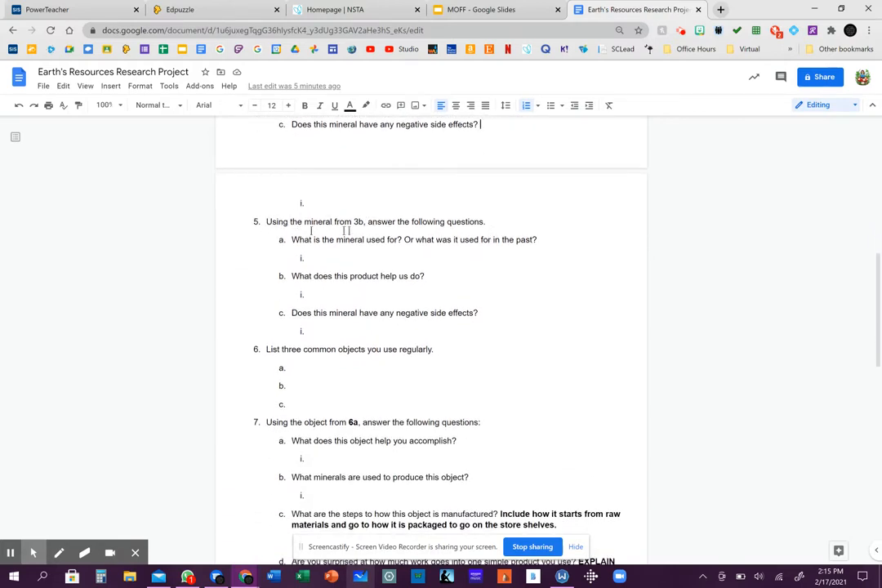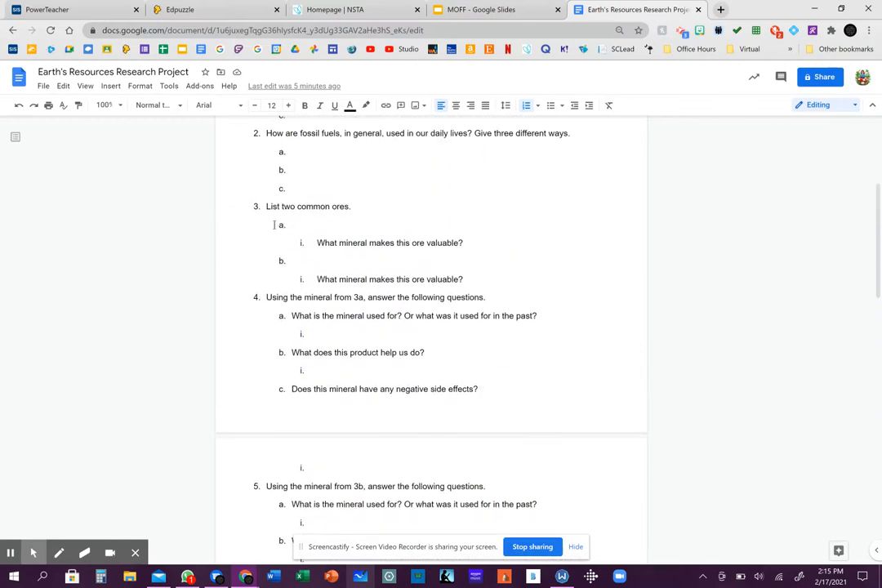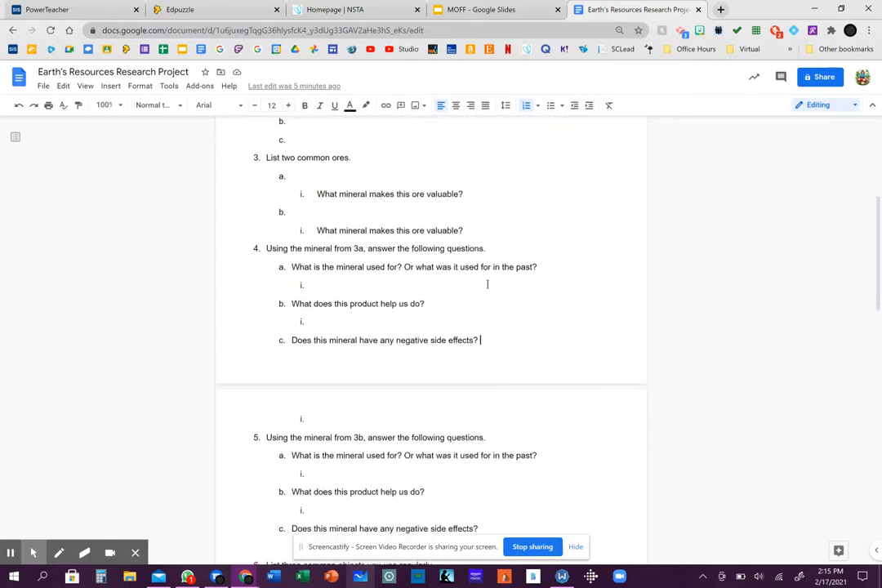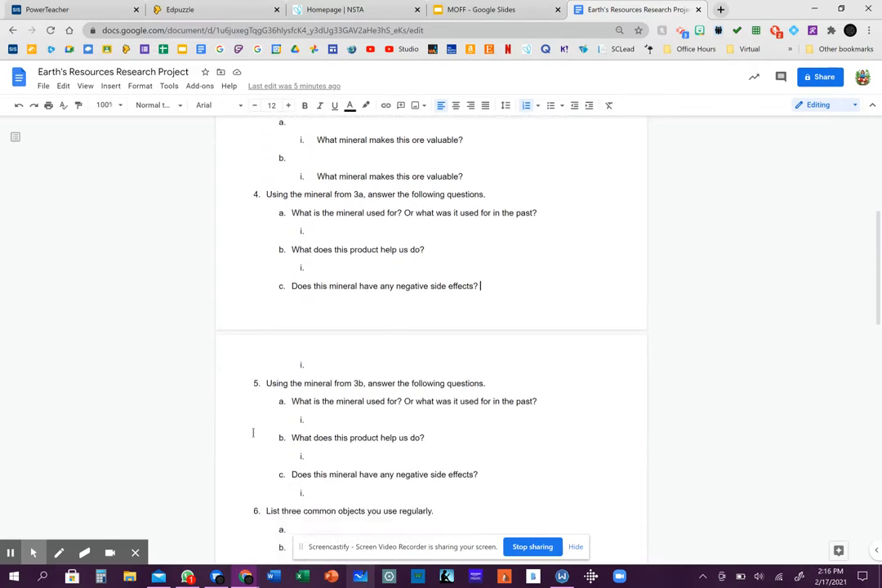All right, the same thing with number 5. I'm asking about the mineral from 3B. So up here we used this one. And for number 5, I'm asking about the second one that we're talking about. So what mineral makes that second ore valuable? That's what you're going to use to answer number 5.